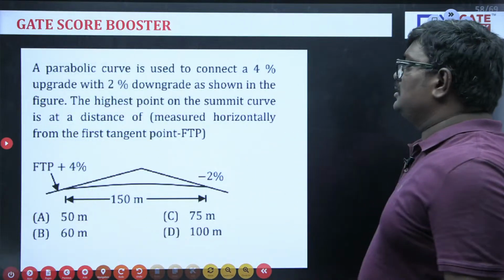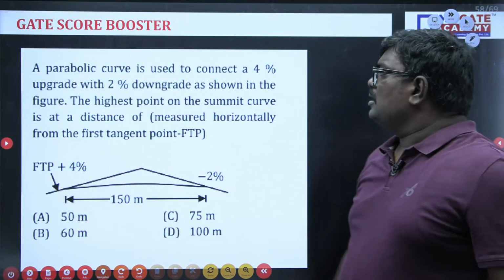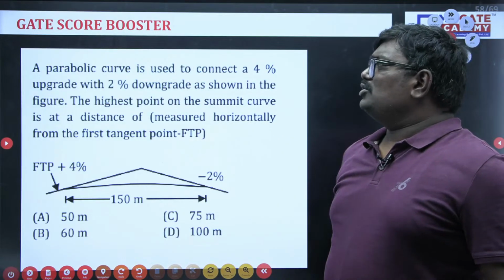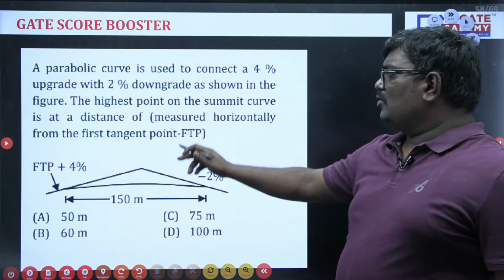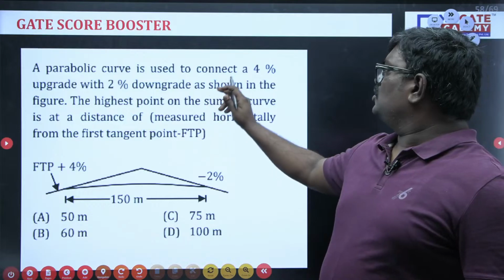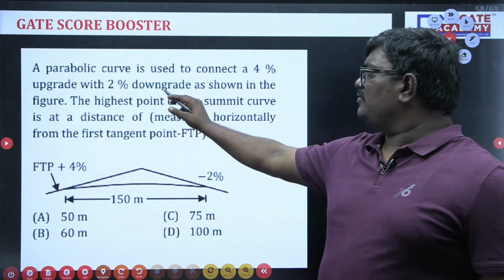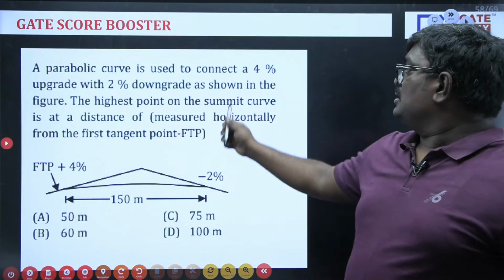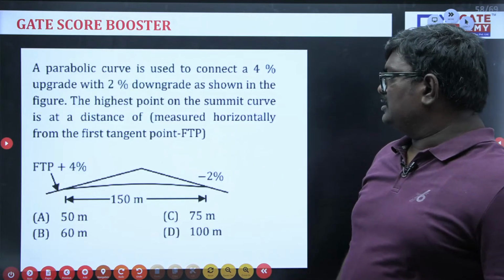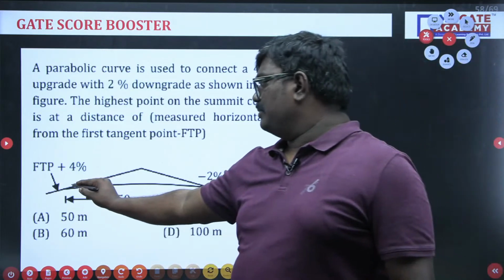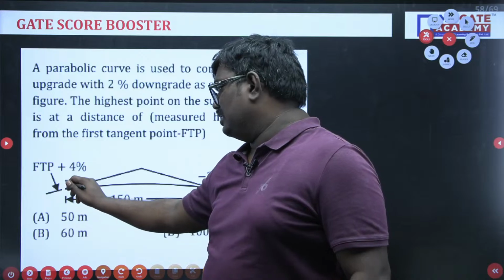Now let us see this question, students. A parabolic curve is to connect a 4% upward gradient with a 2% downward gradient. The highest point on the summit curve is at a distance from the first tangent point.